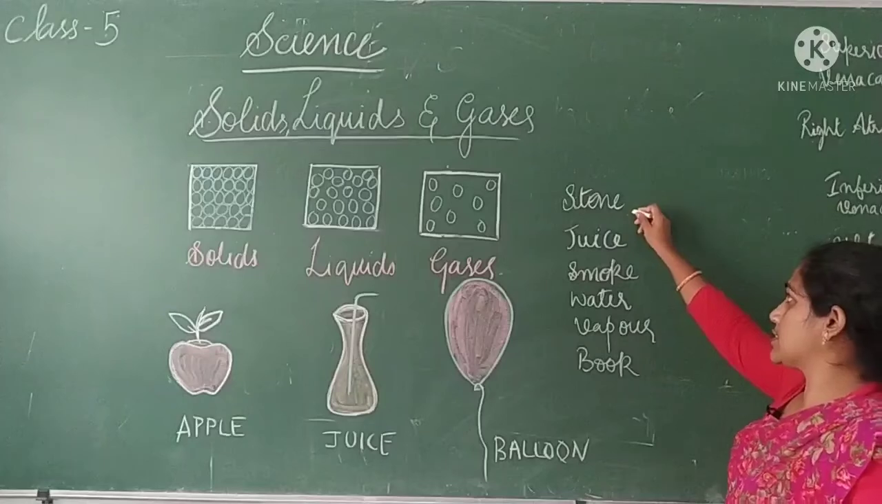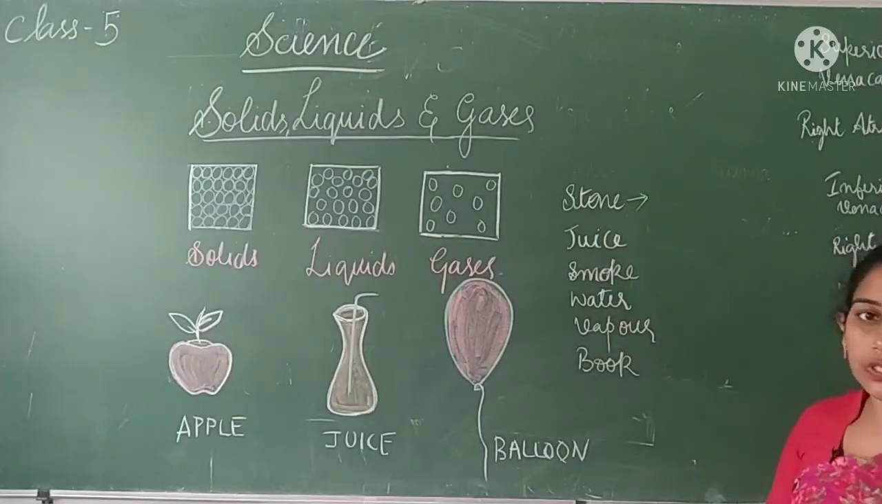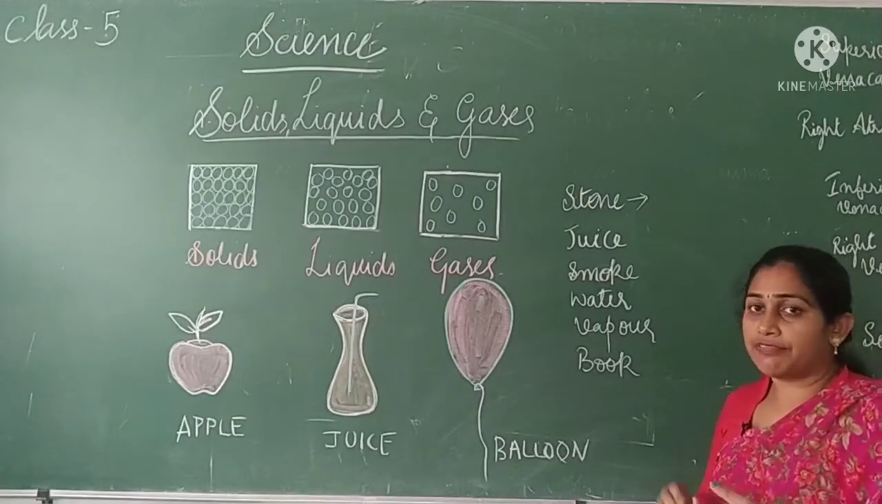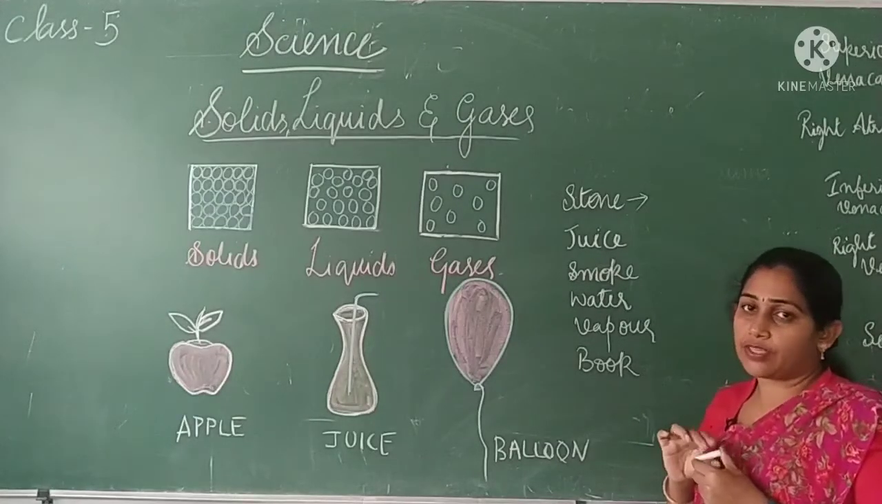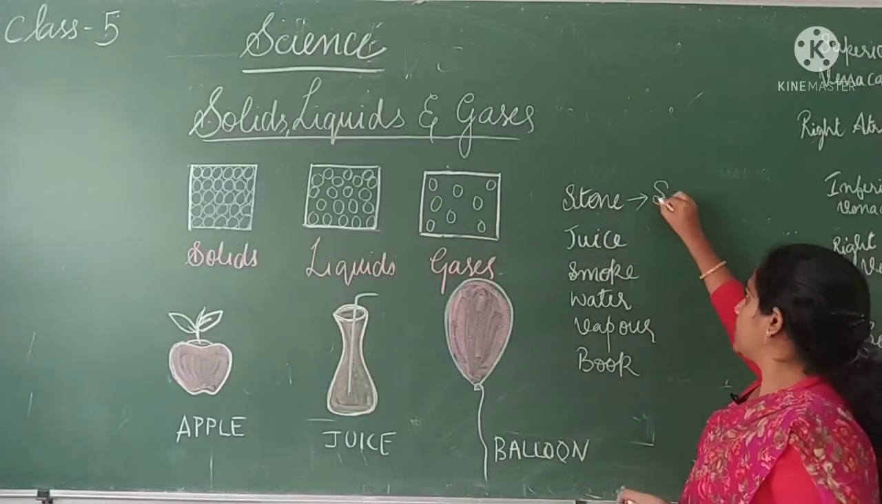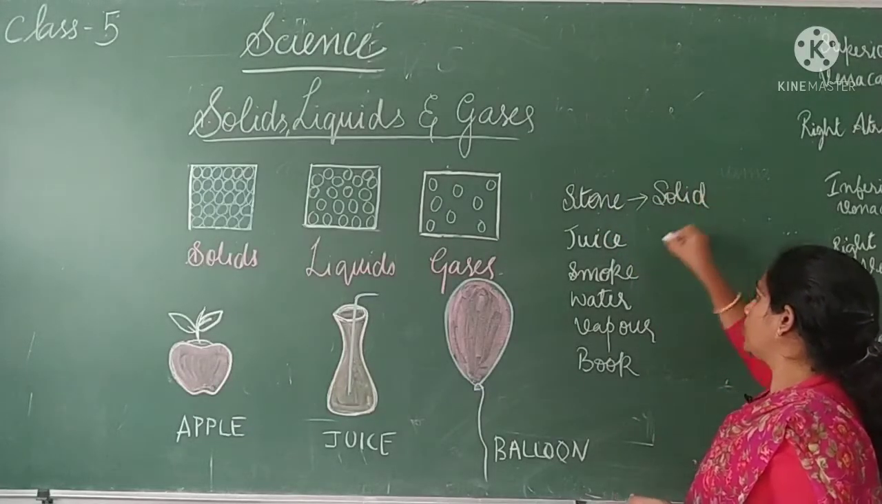I have written first a stone. How is a stone? Stone will be hard, right? It will have a particular shape, and if you touch the stone, you can feel its hardness. So we can classify stone into the group of solids. They belong to solids.